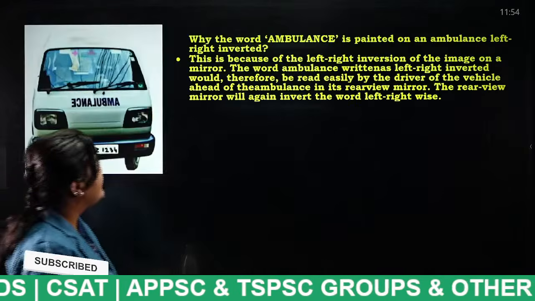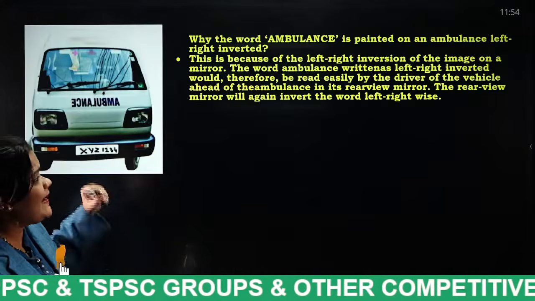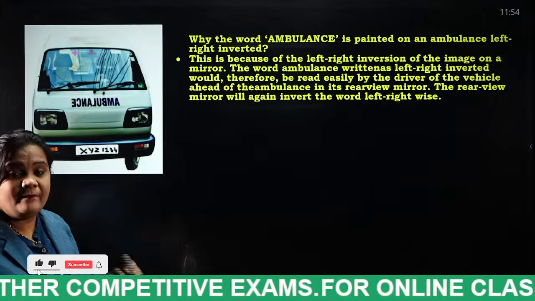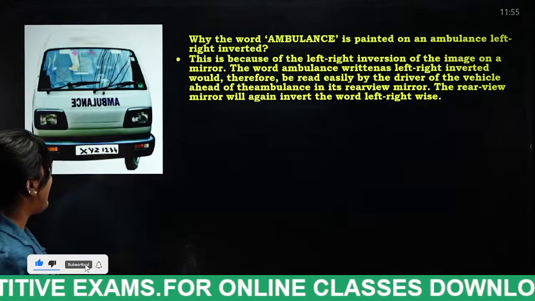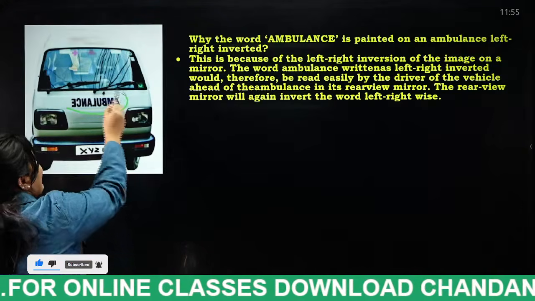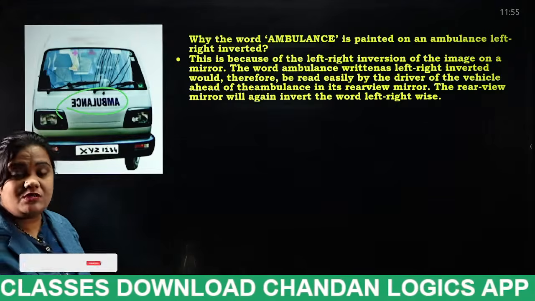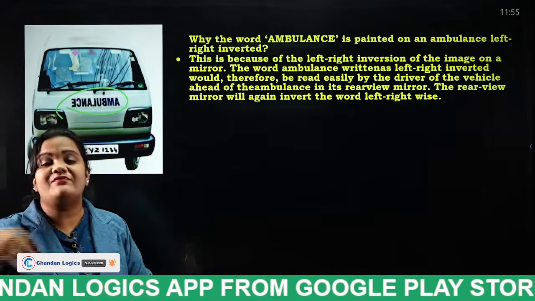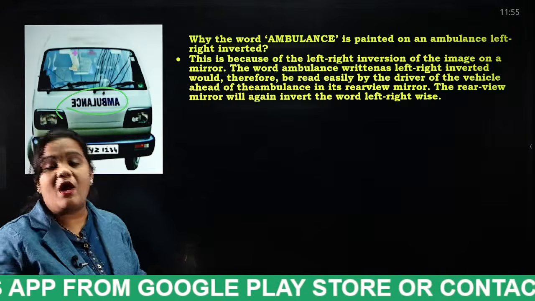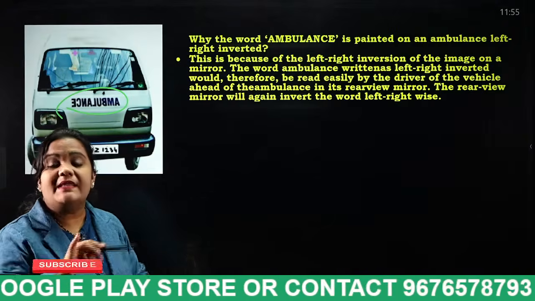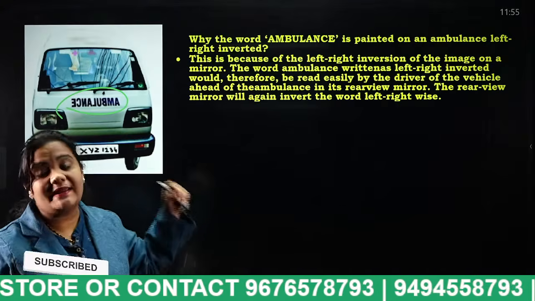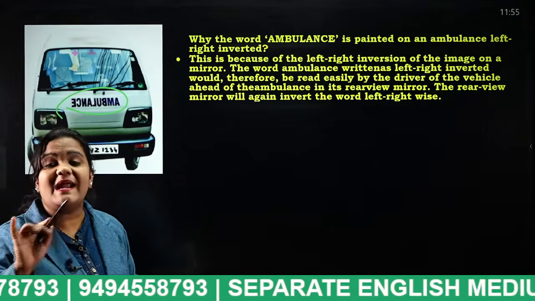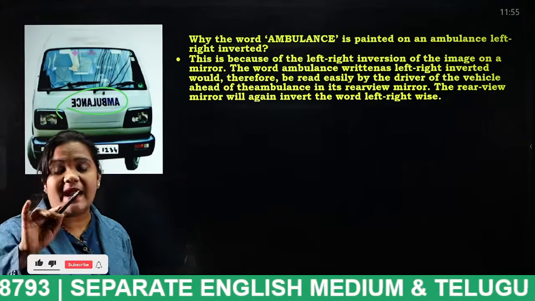And next, why is the word ambulance painted on an ambulance left-right inverted? If we look straight at the ambulance, the words will be written in an inverted method. Why? Because when a person is behind or in front of the ambulance, in the mirror the spelling of the ambulance would otherwise look reversed. But mirror always shows left as right and right as left.